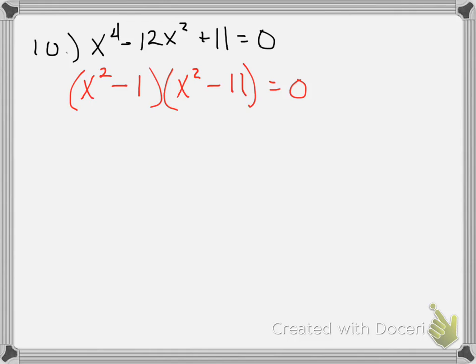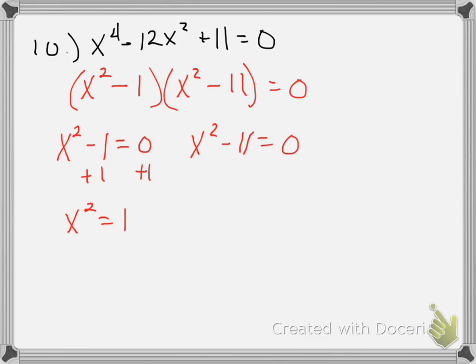I wanted to show you a different way that you could actually finish solving this. If I were to set both factors equal to 0, which is using the zero product property, on this first one I would add 1 to both sides and I would get x squared equals 1. Now to finish solving, you have to take the square root of both sides. But don't forget, when you solve by taking the square root, it's plus or minus.